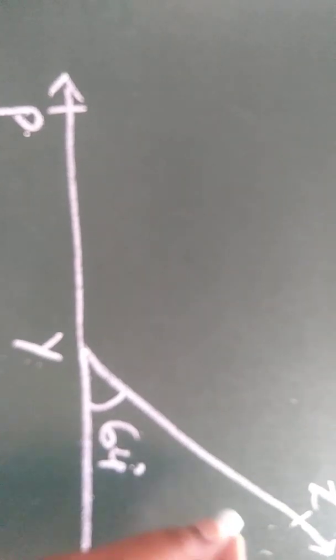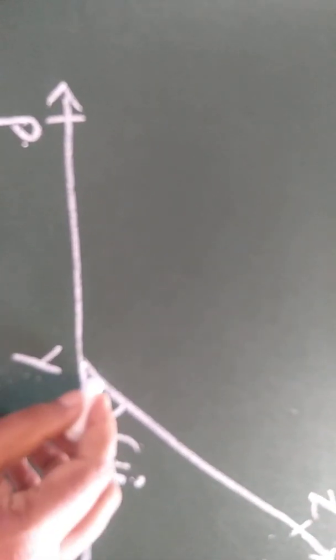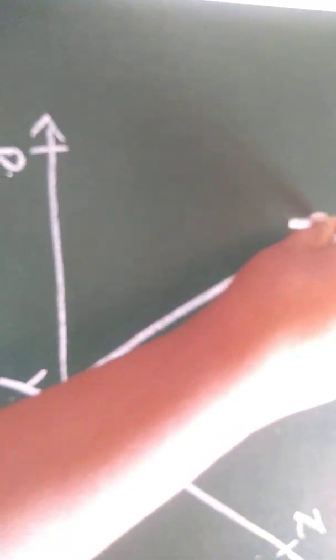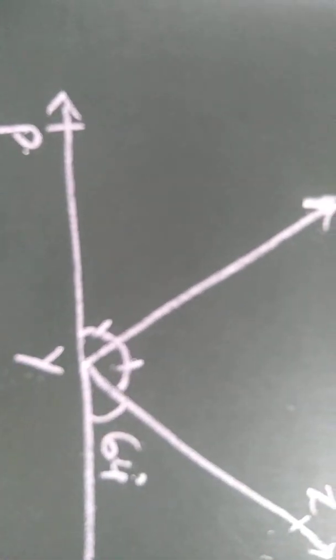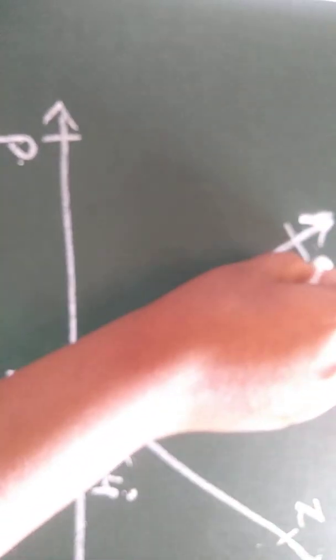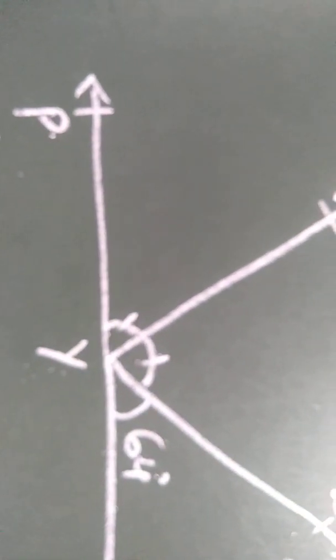Angular bisector, as you all know, divides the angle into two equal parts. So I have to draw another ray such that it bisects these two angles, and here I should mention it as Q. This is all according to your question, children.